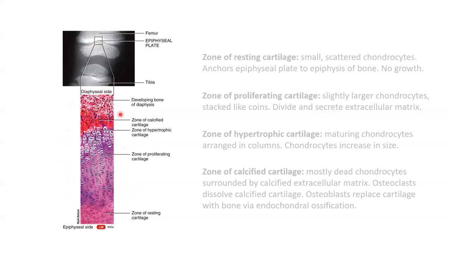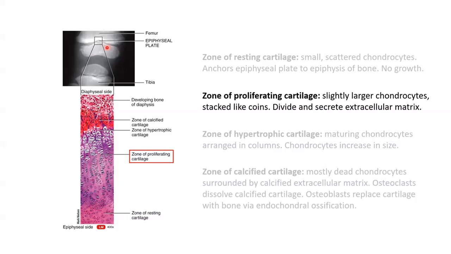So lots of different cartilage cells in four different zones. Looking at those zones, first we have the zone of resting cartilage, which is closest to the epiphysis or the end of the bone. So it would be this section that sits on this side here. It consists of small scattered chondrocytes or cartilage cells. The term resting is used because the cells in this zone do not participate in bone growth. Rather, they anchor the epiphyseal plate to the epiphysis of the bone.